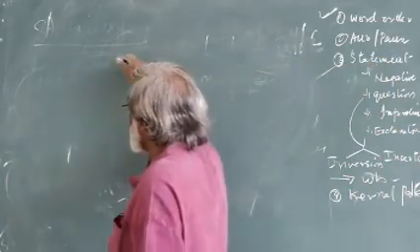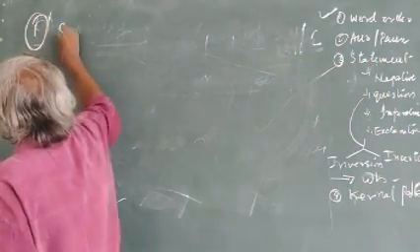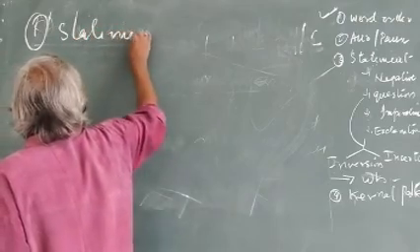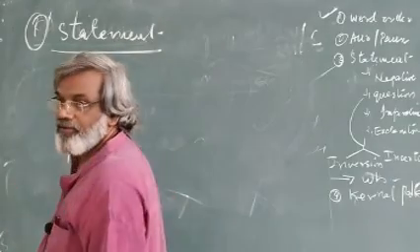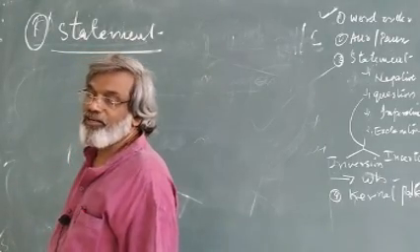First, step number 1, what is called the statement. Modern grammar goes this way: statement. What is a statement?